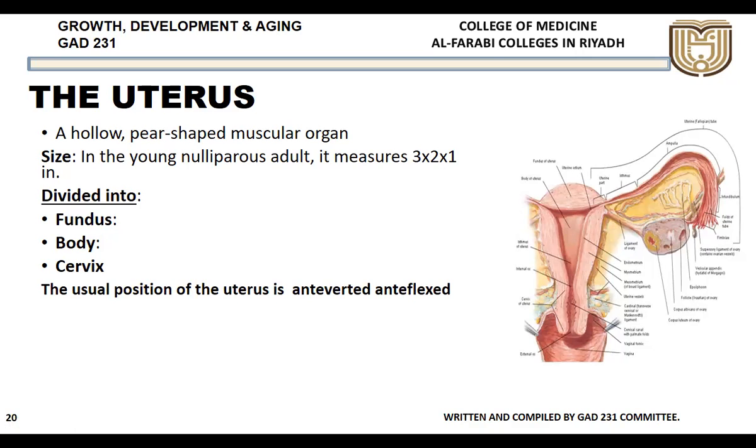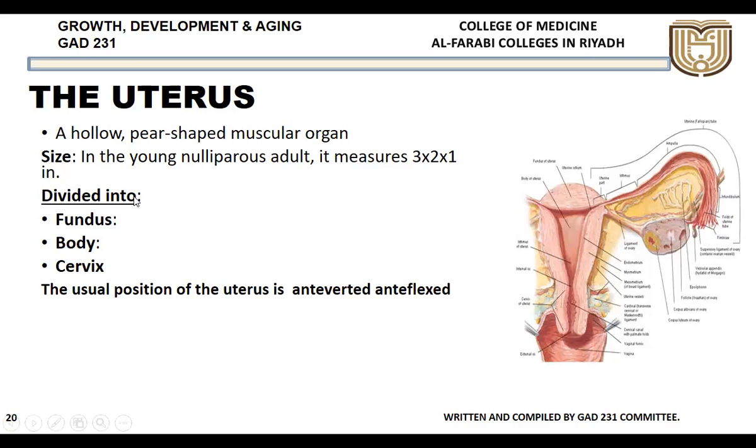But in the case of multiparas, multipara means those ladies who have given birth to many children, the uterus will be much larger. The uterus has the capacity to expand to a very large extent. In the case of the multipara, it will be very large, especially during pregnancy.